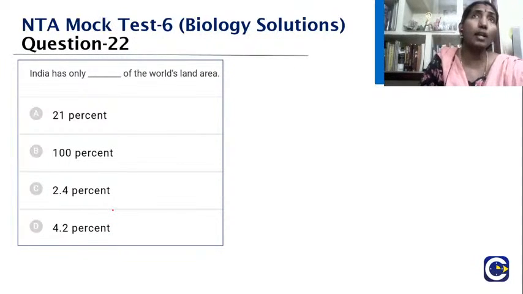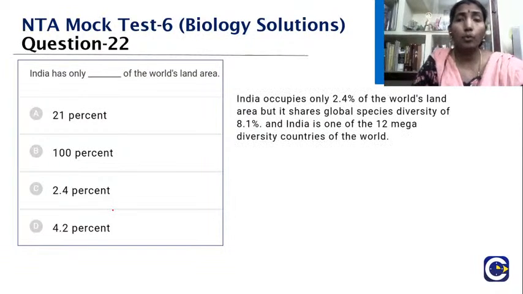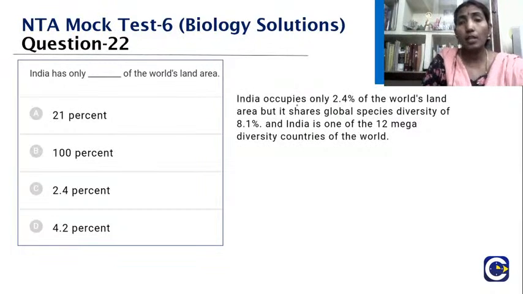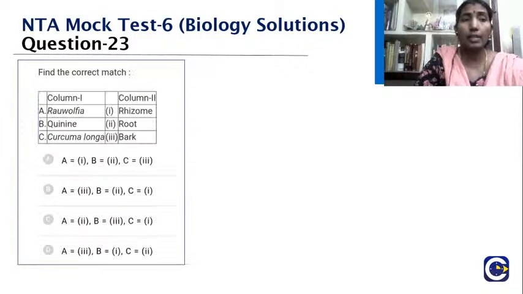Okay. So India is a mega diversity country. With only 2.4% of the world's land area, it accounts for nearly 7 to 8% of all the recorded species, more than 45,000 species of plants and 91,000 species of animals. So you can see India occupies only 2.4% of the world's land area, but it shares around 8.1% of global species diversity. So it's one of the 12 mega diversity countries of the world. Okay, we'll go to the next question.